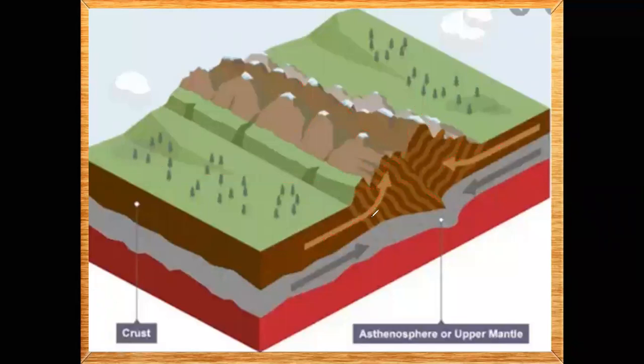This is called a fold. This is one rock. This rock is colliding, crashing into another rock. Another rock is also coming towards it. When they collide with each other, this land will go upside, on both sides. When this land goes upside, it will make the mountains. And when so many mountains are there, then the ridge or mountain range is formed. This is called the fold mountains. The mountains which are formed because of the collision of rocks.